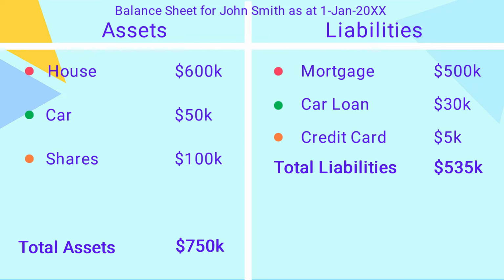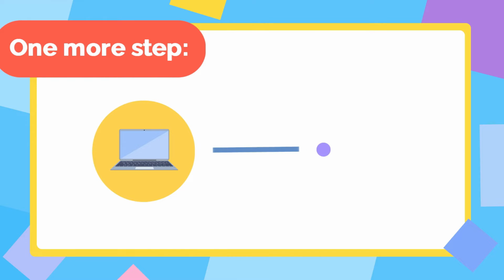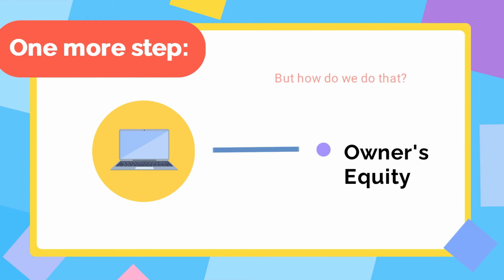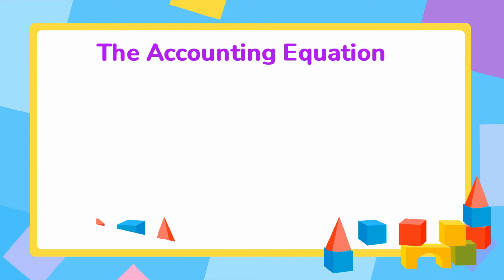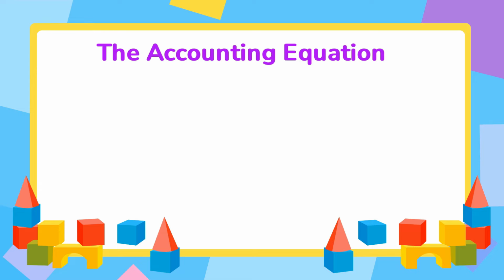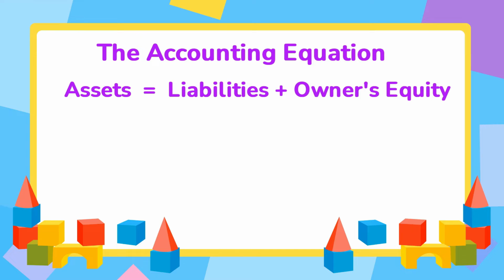Now you have a list of your assets and a list of your liabilities, as well as the totals for both. At this point, we're almost finished building the balance sheet. There's just one more step to go, and that's to include owner's equity. But how do we do that? Well, that's where the accounting equation comes in handy, because balance sheets are actually built by following this version of the accounting equation: assets equals liabilities plus owner's equity.